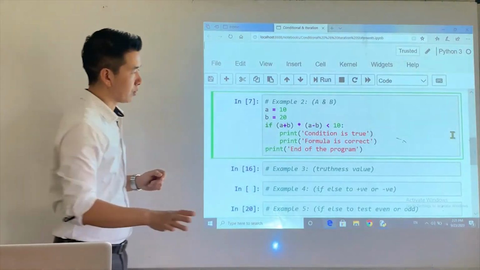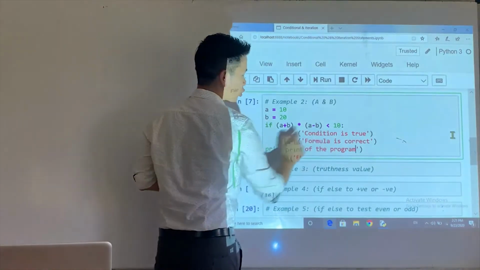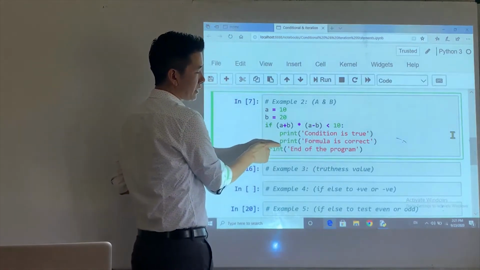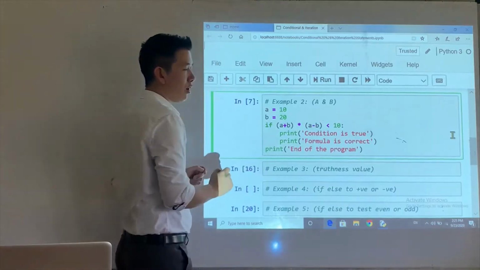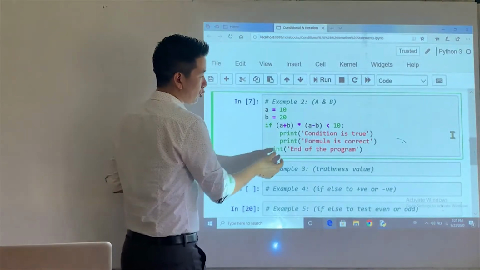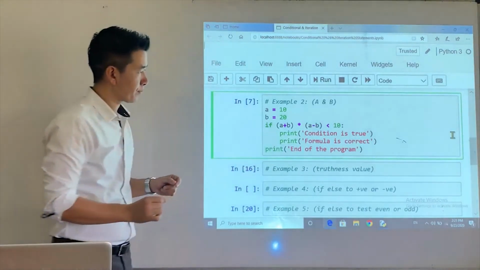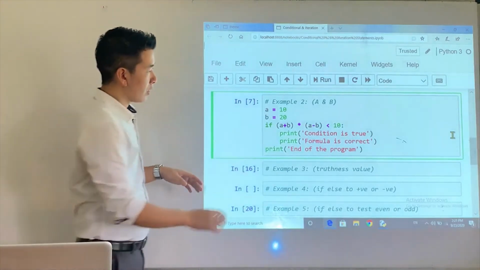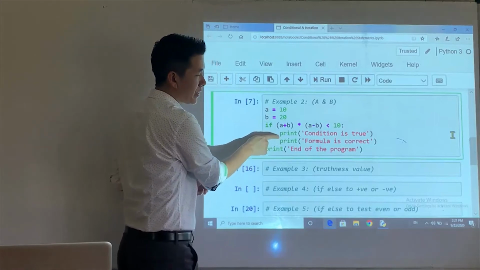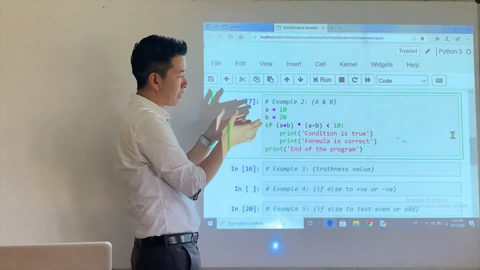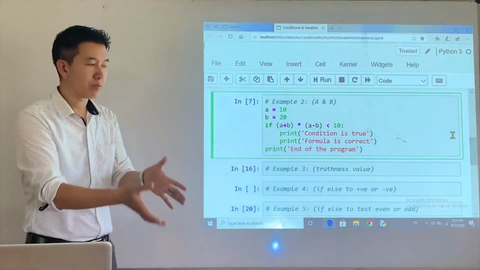So basically, when you talk about indentation, you are talking about the gaps or the spaces before the actual statement, right? So since these two statements have the same level of indentation, I could say that these two statements belong to this if. So which means if the condition is true, both these statements will be executed. Okay, straight and simple, right? Just look at the level of indentation, right? So they form the same block. Now let's say if the condition is false, both these statements will not be executed. And then the interpreter continues with the program.